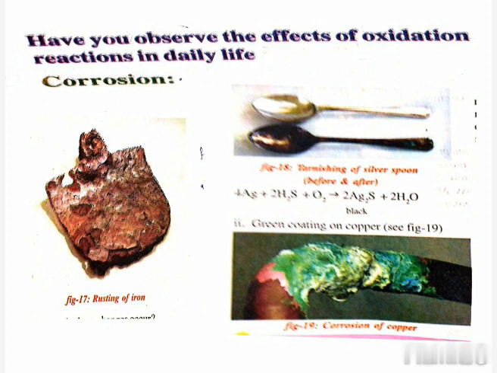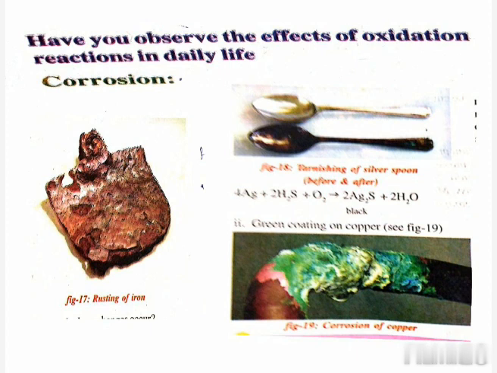Okay, so when iron particles are left for some time in open air, their color will change into brown. Why like that? Because after some days a brownish colored layer is formed on them.